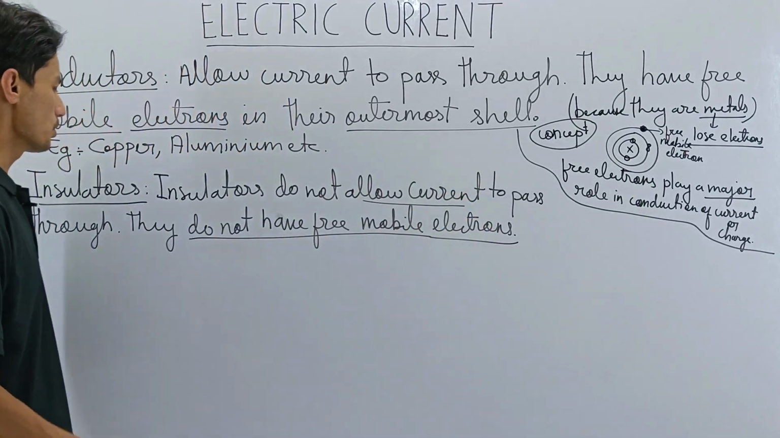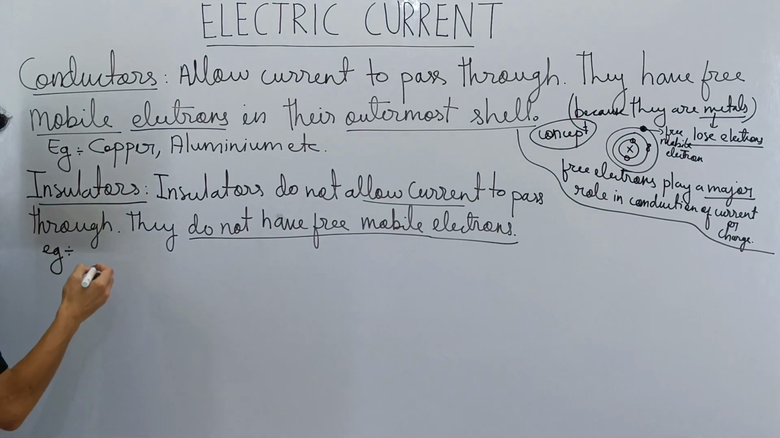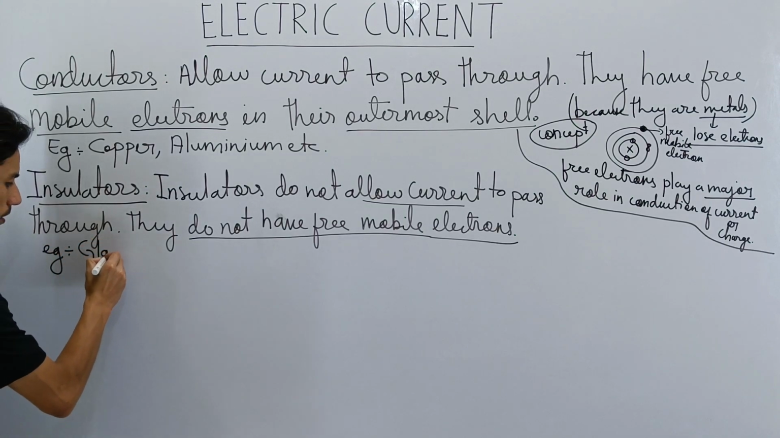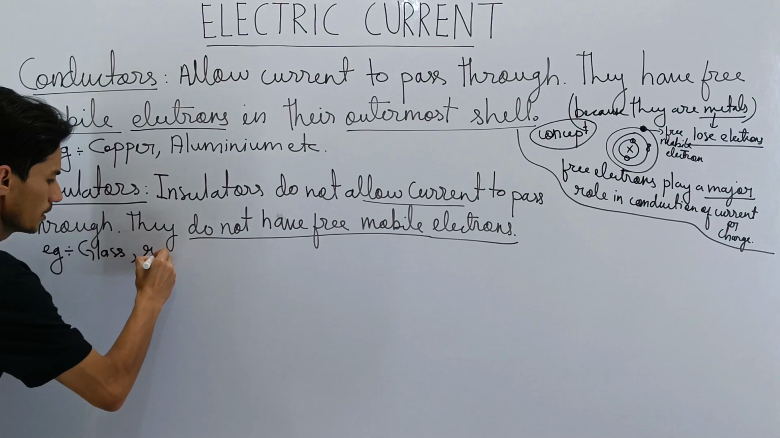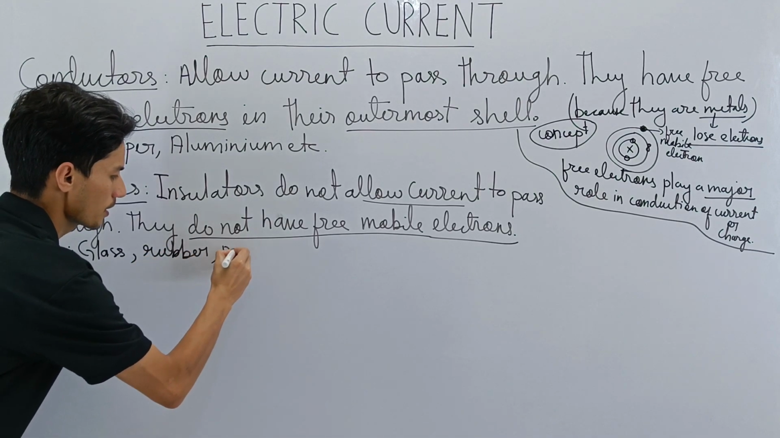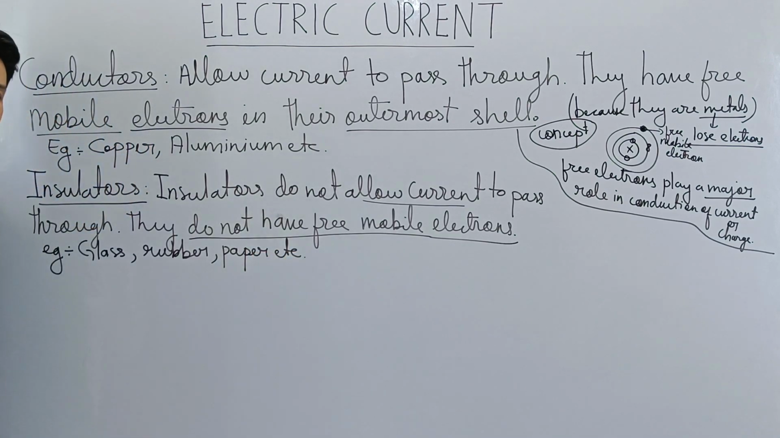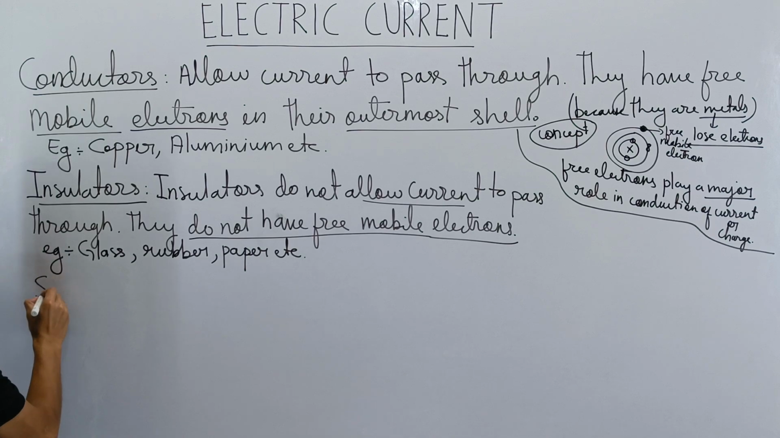so that makes them an insulator. Examples of insulators, one of the best examples is glass and rubber, paper, all these are good examples of insulators. Then moving on, we have semiconductors.